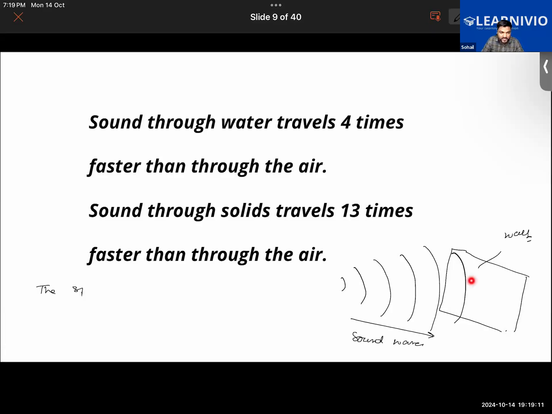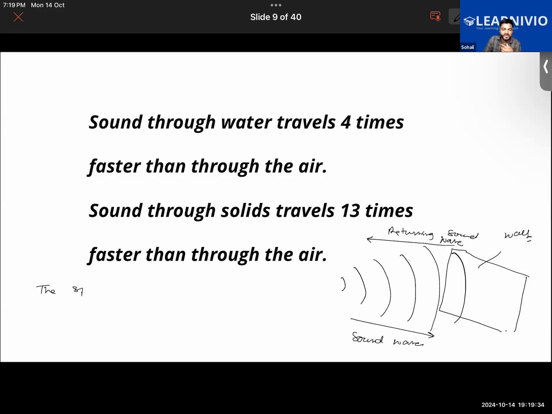It is getting reflected here, and after reflection, it will return back to you. These are the returning sound waves. So because of this, the echo is produced, and that's how you're able to hear the sound in the basement. And the sound that you'll be hearing could be more than once. Many times it could be repeated.